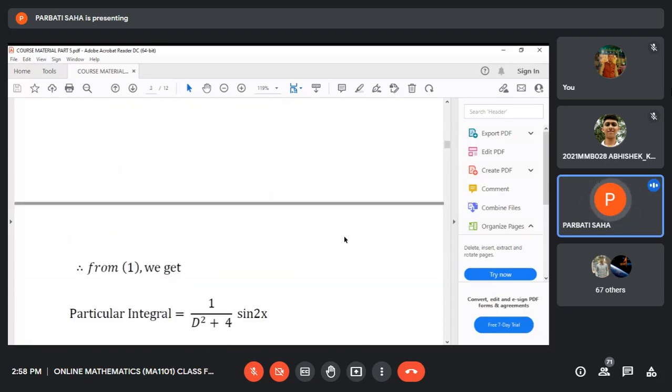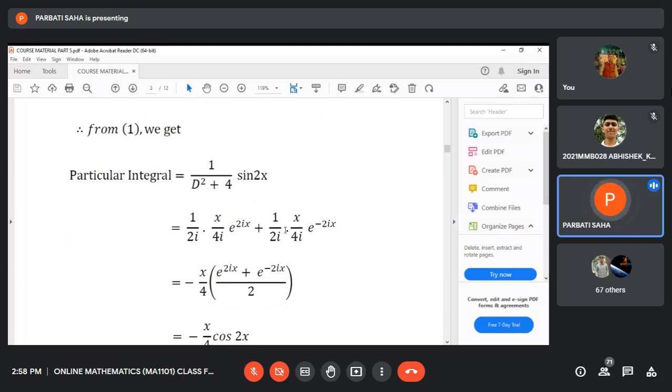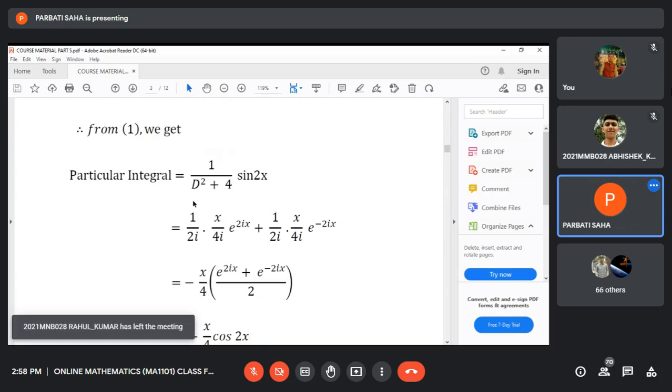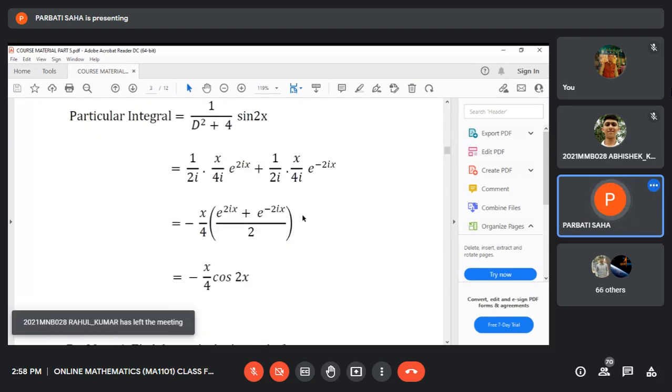You see this. Just put the values of 1 by d square plus 4 operating on e to the power 2ix and 1 by d square plus 4 operating on e to the power minus 2ix in 1, then we obtain this. Now you see, i square is minus 1. So it is minus x by 4.